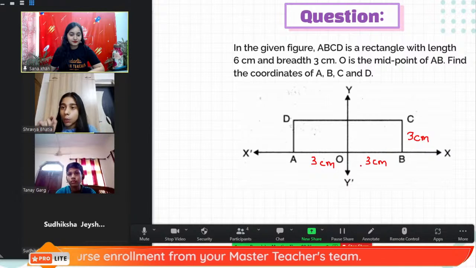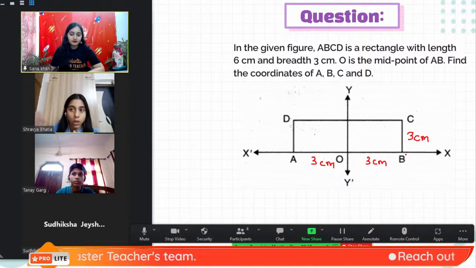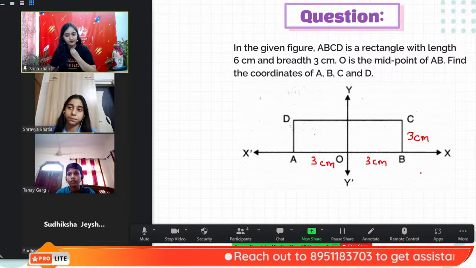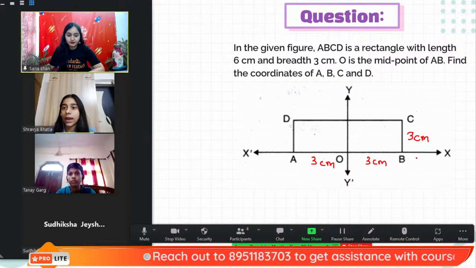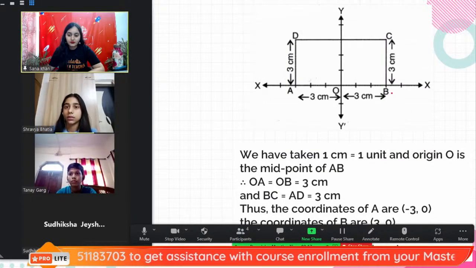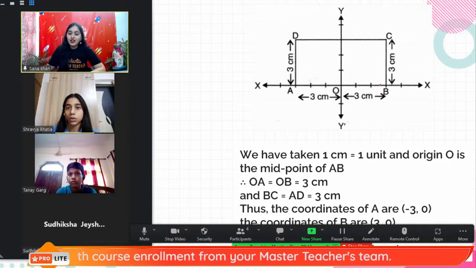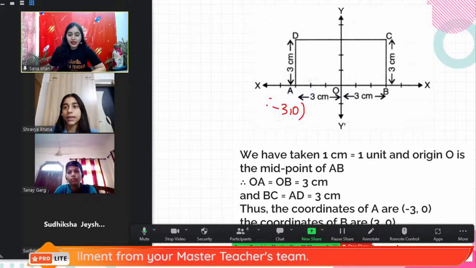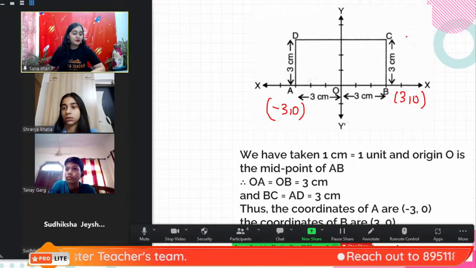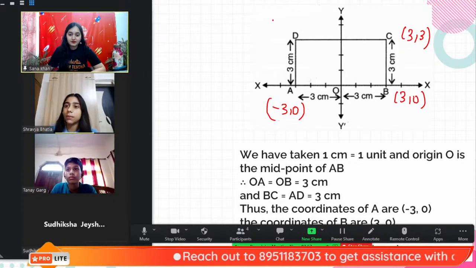Now O point is the origin. That means when we go towards the right hand side of O, we will get the positive numbers. So here O is 0, then 1, 2, and B point is 3. Right. And then towards A we will have minus, so -1, -2, -3 like that. Right. So A coordinates will be (-3, 0). B will be (3, 0). Right. C will be (3, 3). Correct. And D will be (-3, 3).